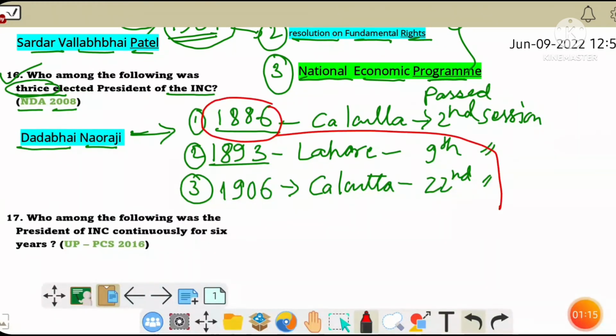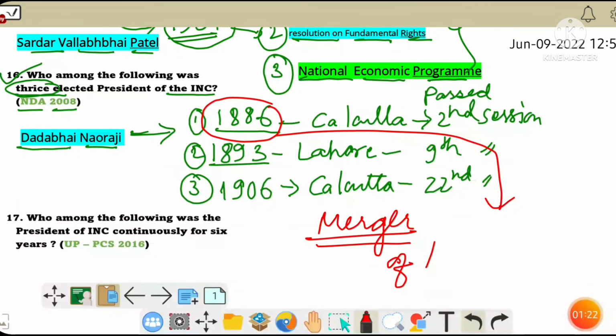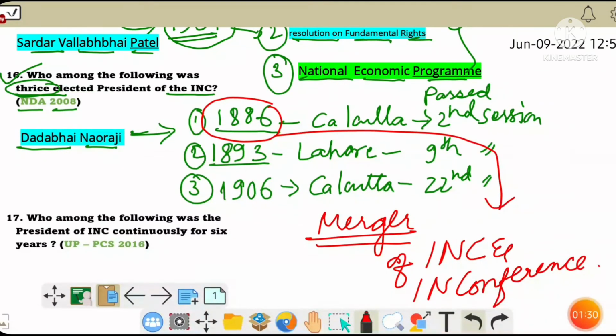In the second session, that is in 1886, the merger of Indian National Congress with the National Conference took place. That is, the Congress and the National Conference got united.